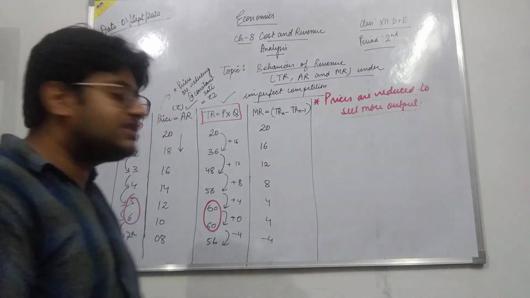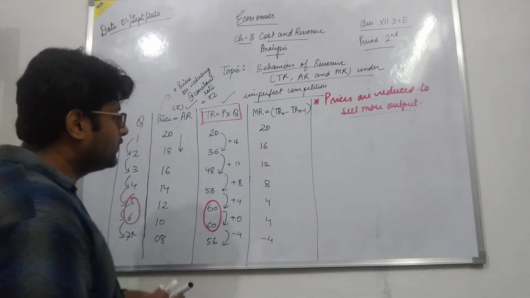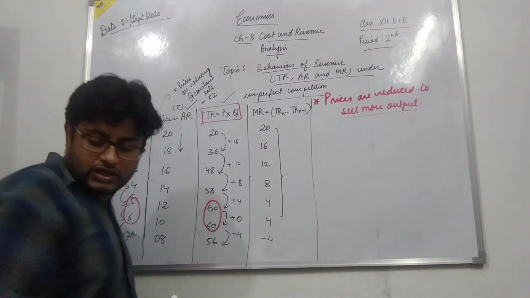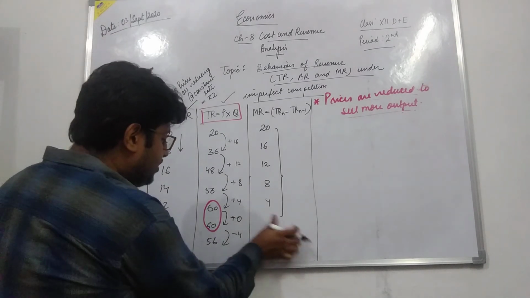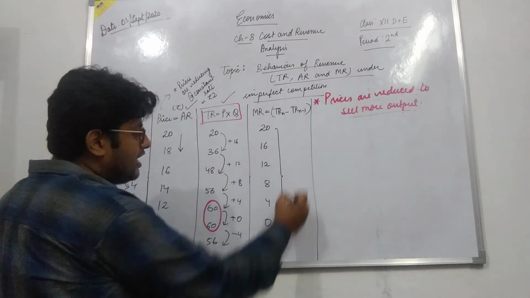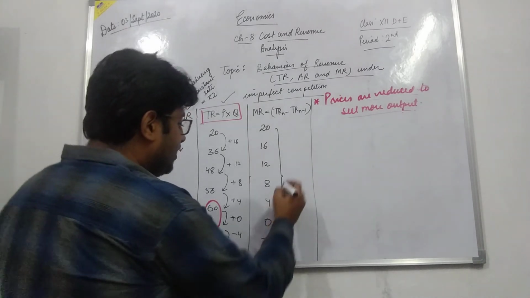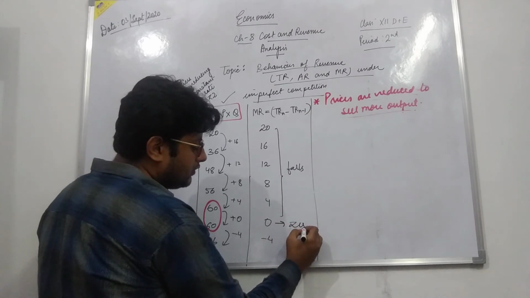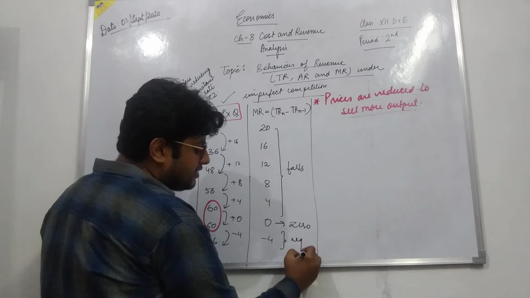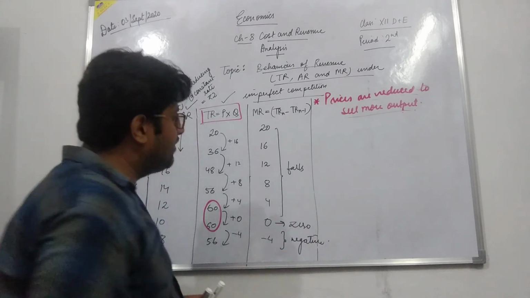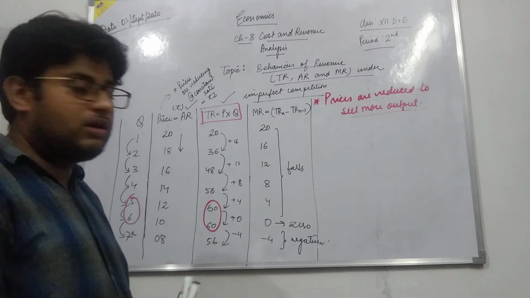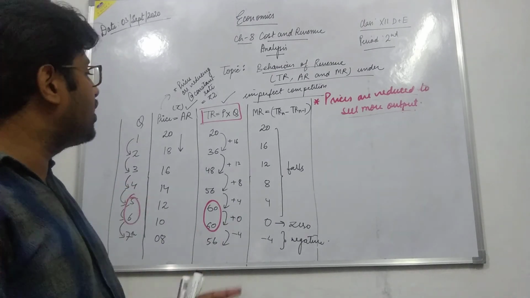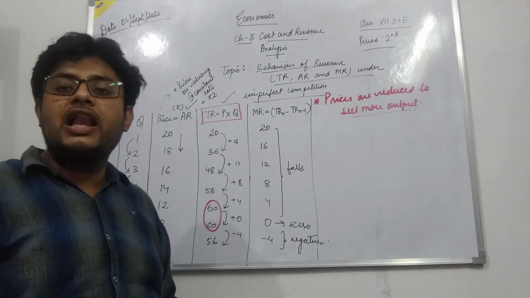Now marginal revenue, see the behavior of marginal revenue. It is continuously falling. Okay. Here it will be zero. Here it is continuously falling. Okay. It continuously falls. Then it becomes zero. And at last what happens? It becomes negative. This is the behavior of the marginal revenue under imperfect competition. So we have seen it with the help of the schedule. Now let us see the behavior of TR, AR, MR with the help of the curves.